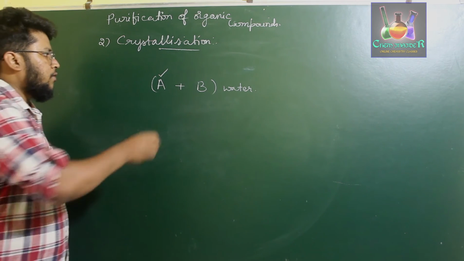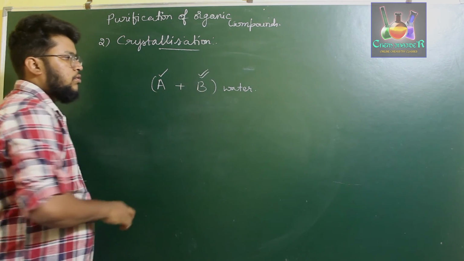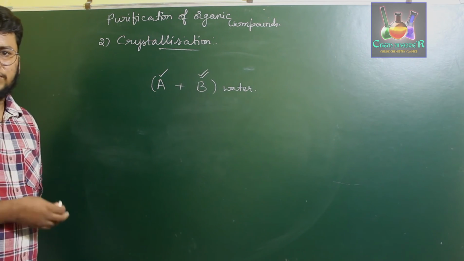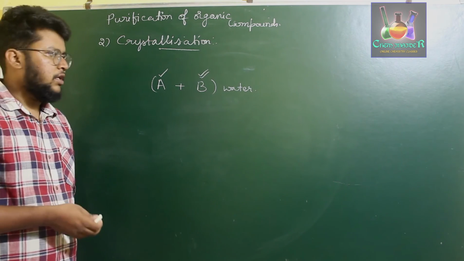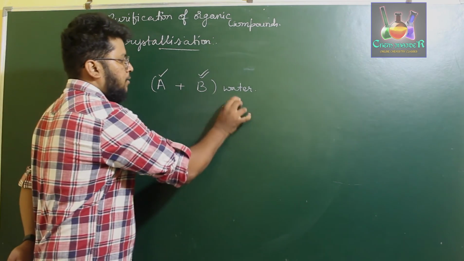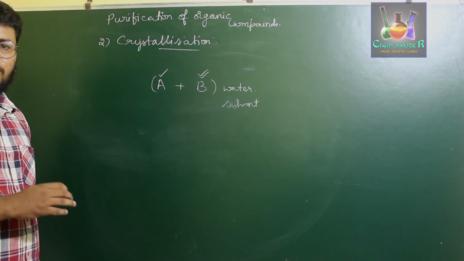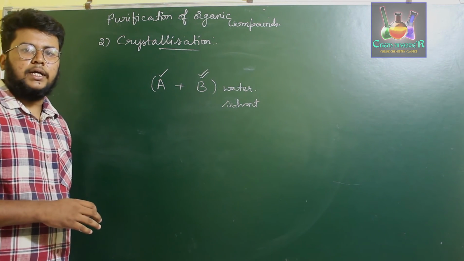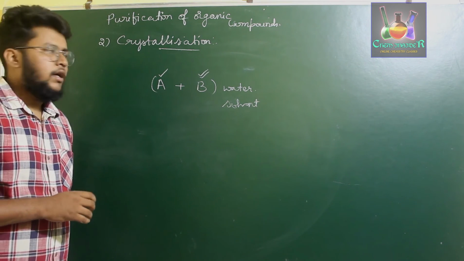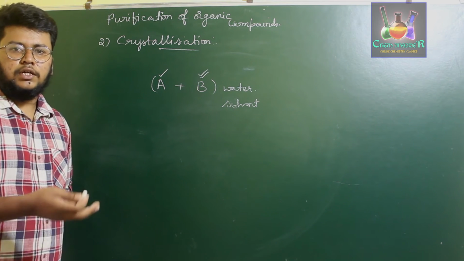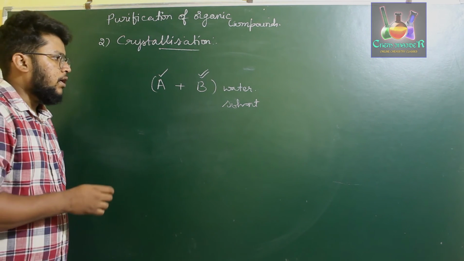Okay, so A and B are two different solutes mixed in the form of a mixture, and you are adding it to a solvent. Because of the variation in solubility, one of the compounds will dissolve completely in the solvent and the other one will be left settled at the bottom.